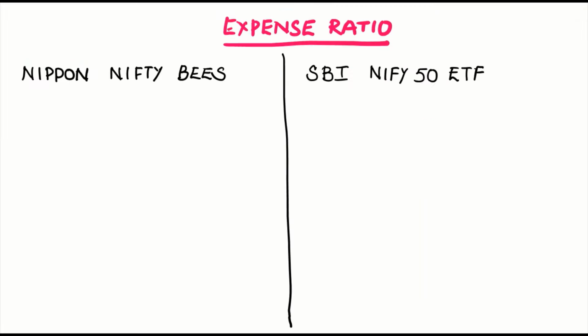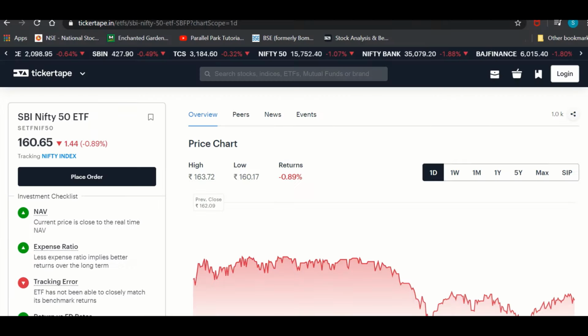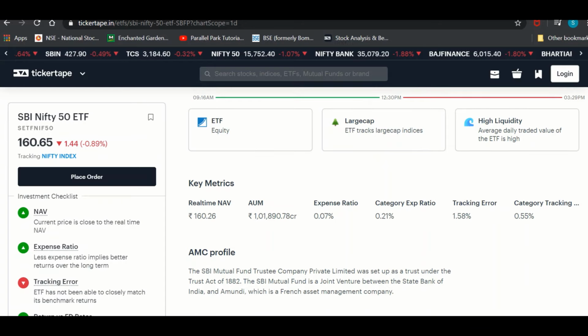Think of expense ratio as simply the fee or the charge that the fund company charges you for managing your funds. Naturally, we prefer lesser charges and hence lesser the expense ratio, the better it is.